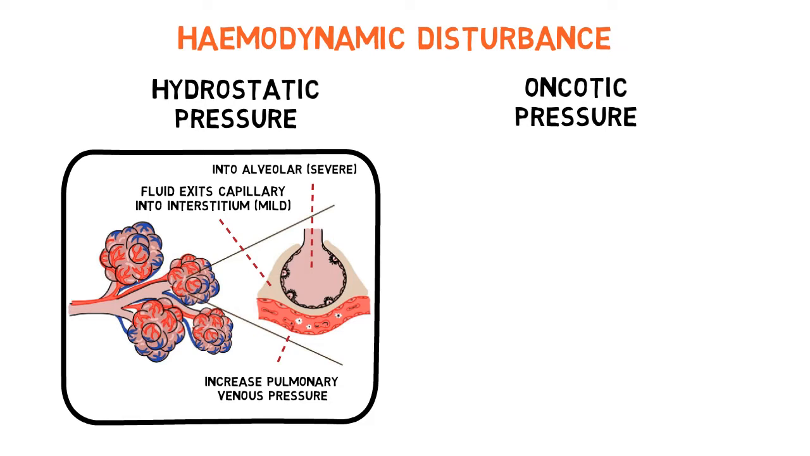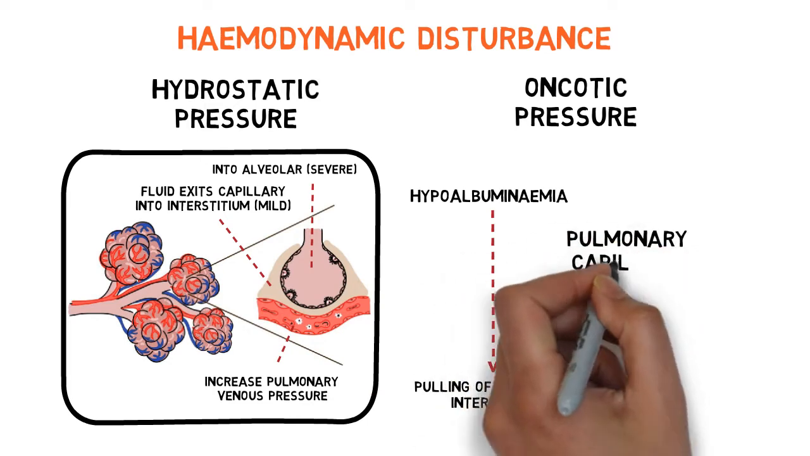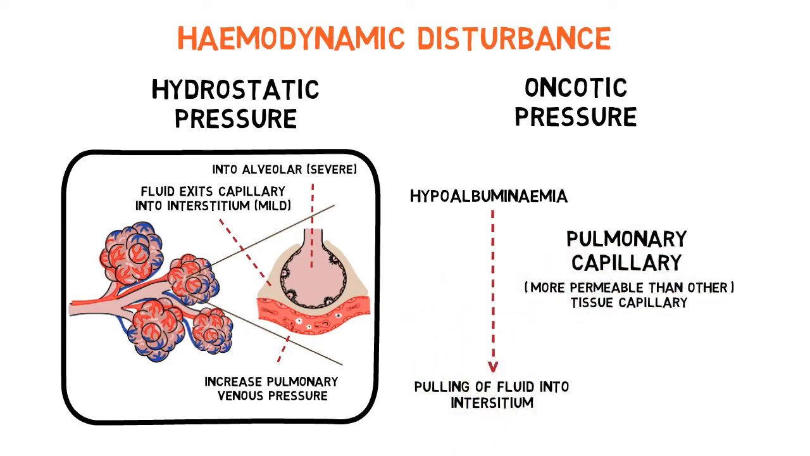The second component of hemodynamic disturbance is changes in oncotic pressure. This occurs when there is hypoalbuminemia such as in nephrotic syndrome or chronic liver disease. So in theory, fluid will be pulled into the interstitium. However, pulmonary capillaries, unlike other tissue capillaries, are more permeable to proteins. That means any changes in albumin concentration in the blood vessel will cause some changes in the albumin concentration in the interstitial fluid as well.